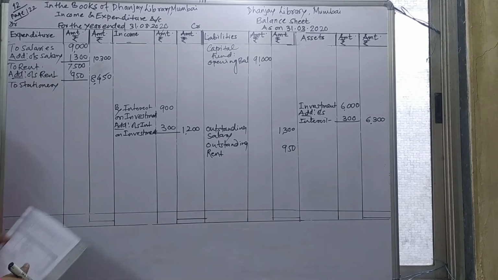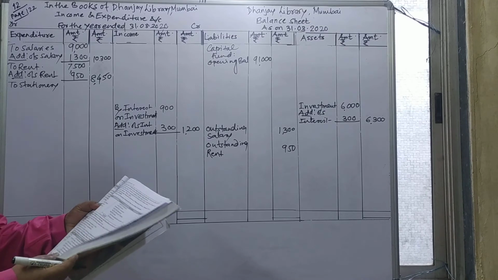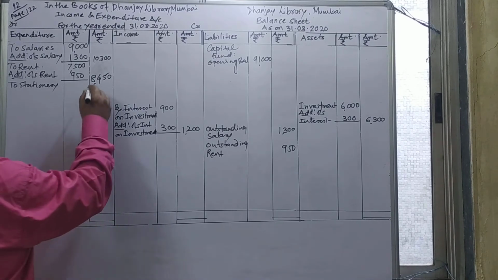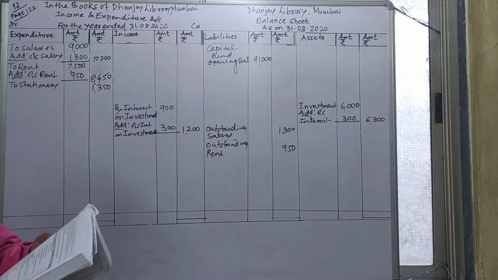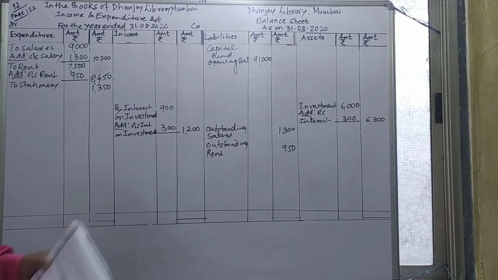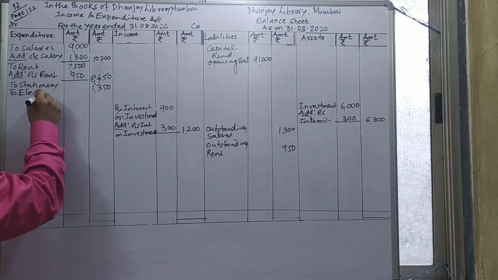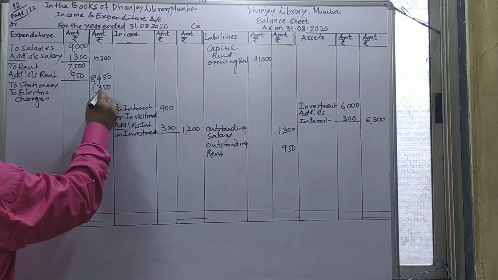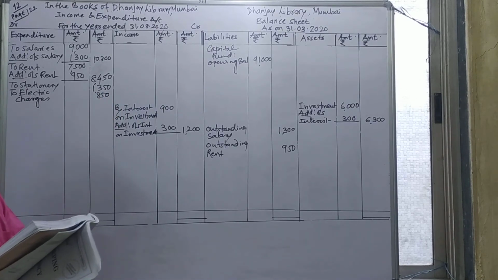No opening closing. And regarding stationery, I think there is no adjustment on the stationery amount 1,350. After stationery, electric charges 850, that's also no adjustment. The amount is given 850, no adjustment, being expenses shown on the expenditure side.